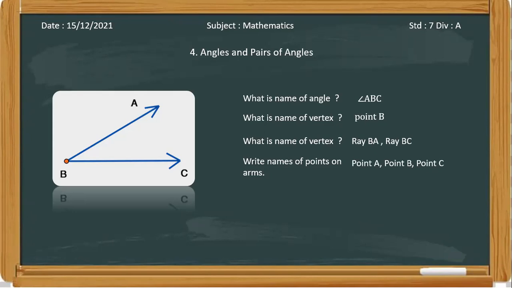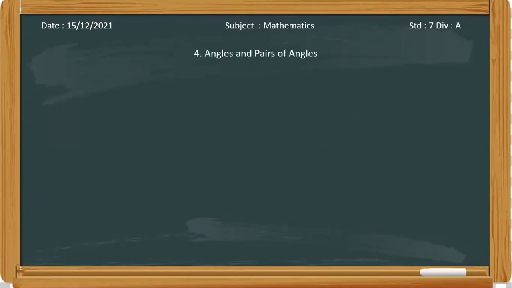Now in this chapter we are going to study more about angles. The first topic will be interior and exterior points of an angle. Can anyone tell me what you mean by interior and exterior? In simple terms, interior means inside and exterior means outside.